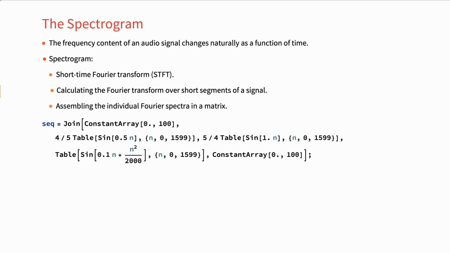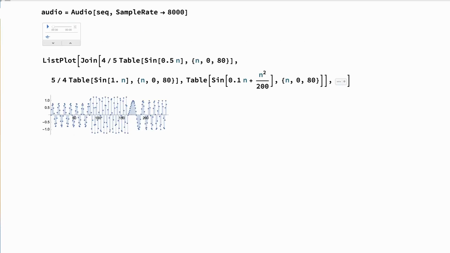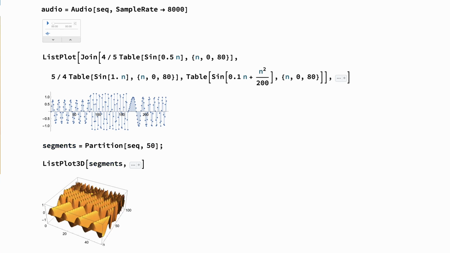Here's a simple time-varying sequence, and we can listen to the audio version of this sequence. Now let's look at a shortened version of our sequence to see how it changes over time. Now let's divide this sequence into non-overlapping segments of length n equal to 50. If we get a 3D plot of the partitioned sequence, we can see that we have multiple segments.